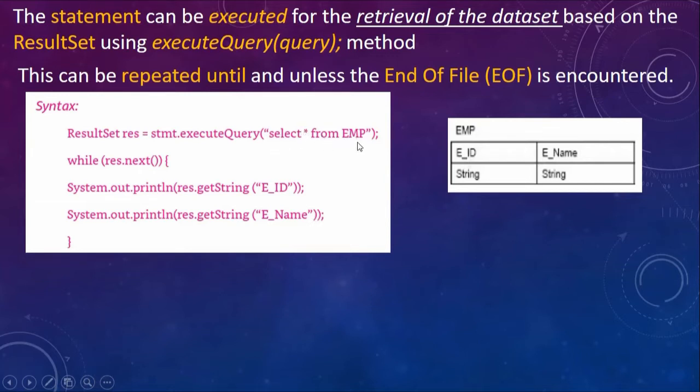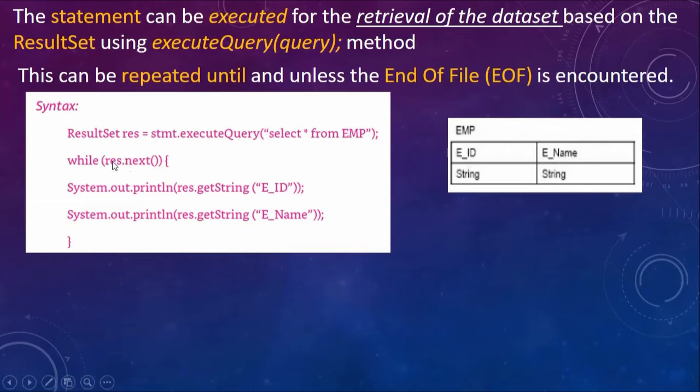So when I say select star from EMP, if this employee table contains, say, 10 employees' details, so if there are 10 rows or 10 tuples, you can say, this select query will return all the 10 rows or all the 10 tuples, right? Now, the res object is going to hold the result of this particular query, that is 10 tuples, one after the other, each tuple will be returned to res. So I am just making sure that we still have some results that are to be printed.